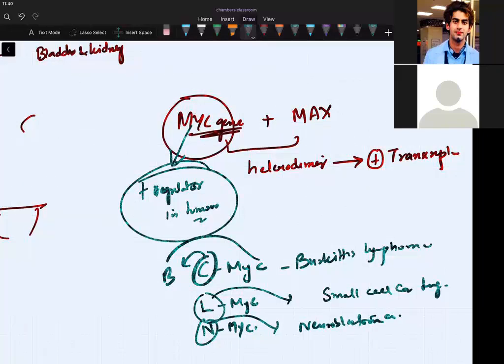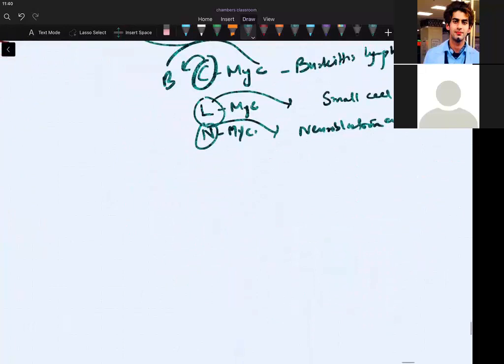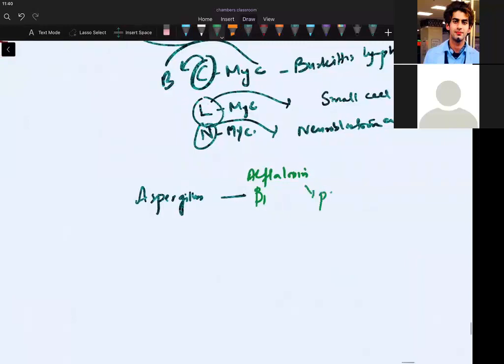Do we know the fungus which was causing liver cancer? Can we know the fungus which was causing liver cancer? I had taught you last time. That was Aspergillus, because Aspergillus produces a toxin that is called aflatoxin B1. I can say like this, aflatoxin. And this aflatoxin causes P53 mutations in liver.